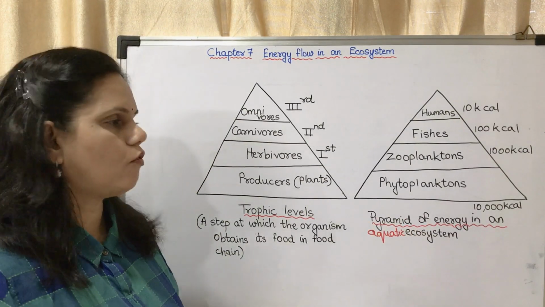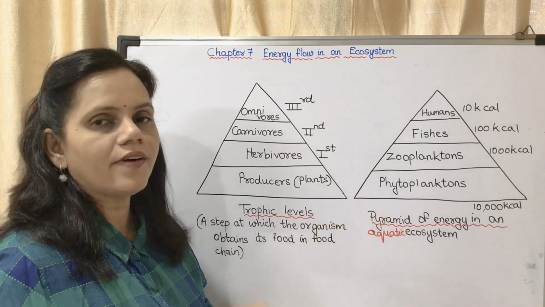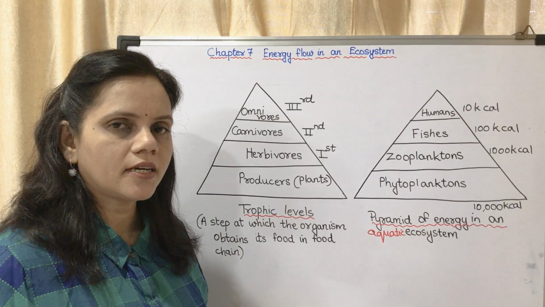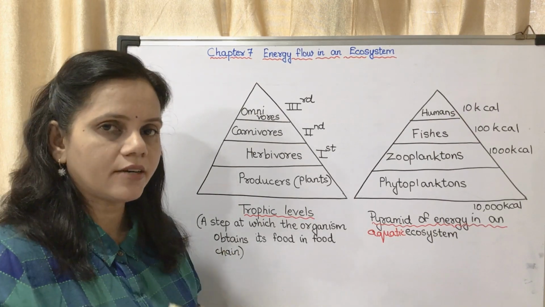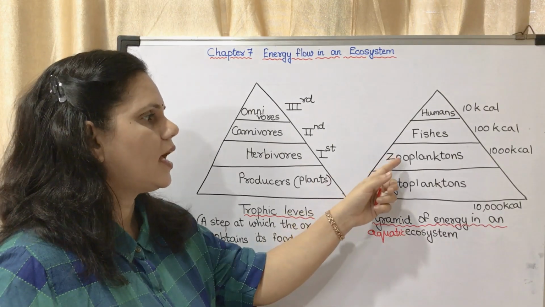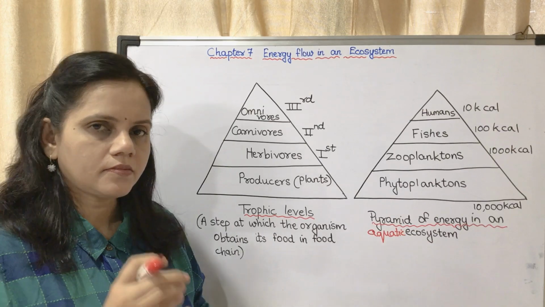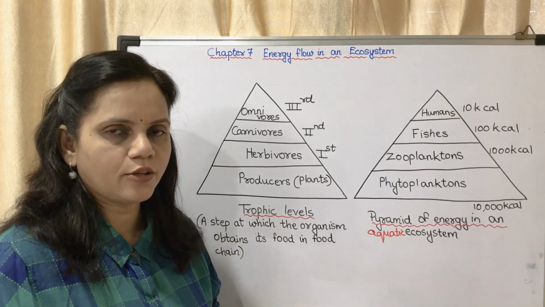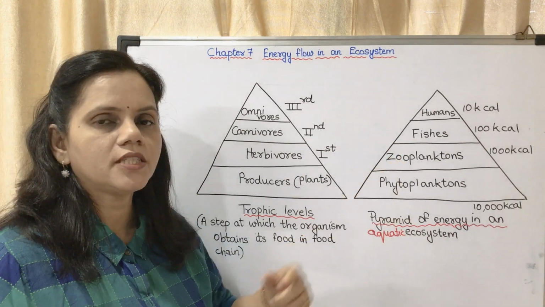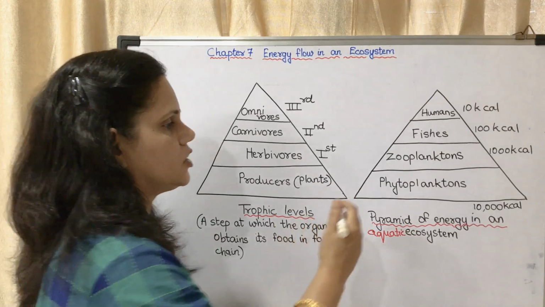Aquatic means in water. The plants which are present in water are called phytoplanktons. This is an objective question. The plants which grow inside water, underwater, are called phytoplanktons. And the small organisms which eat those phytoplanktons are called zooplanktons.